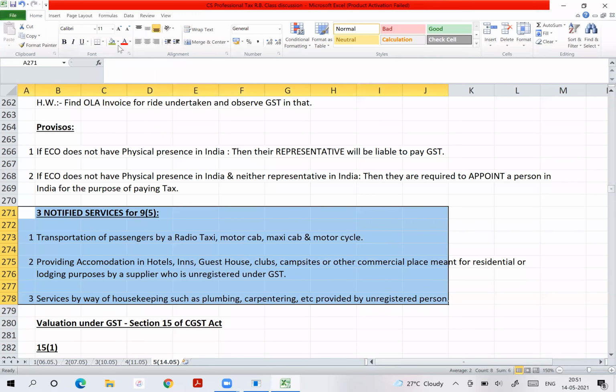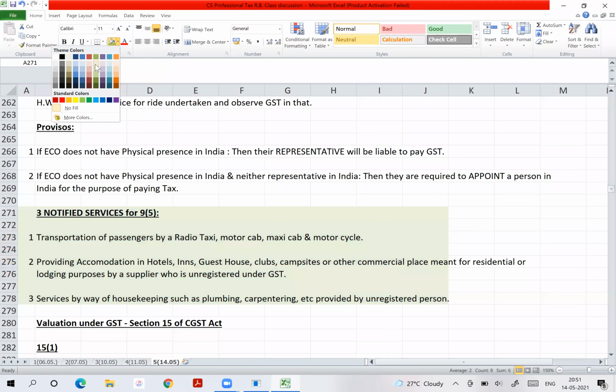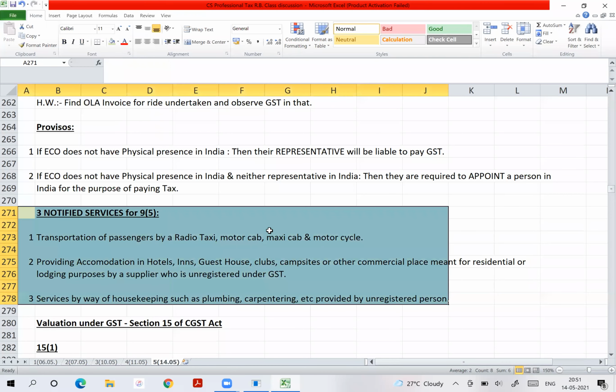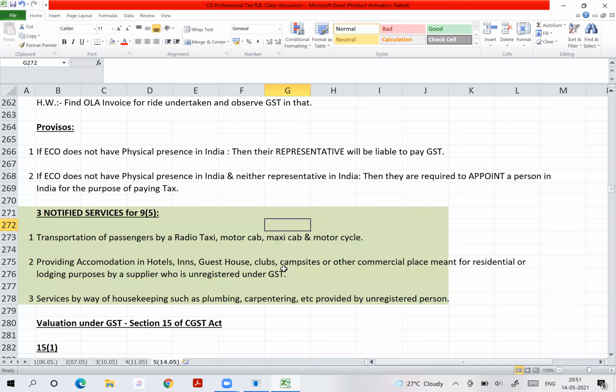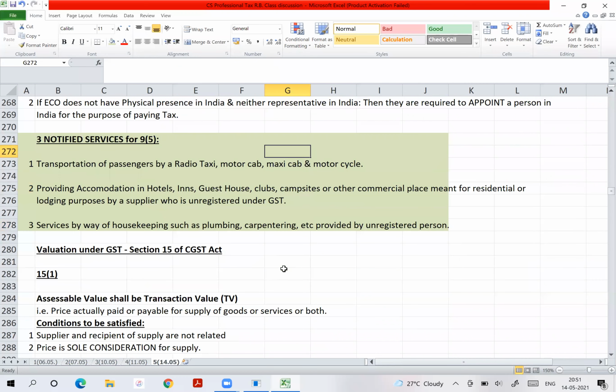But what if the e-commerce operator does not have a representative in India? Then it is required to appoint a person in India for the purpose of paying tax. So strict the government is being. Getting the point?